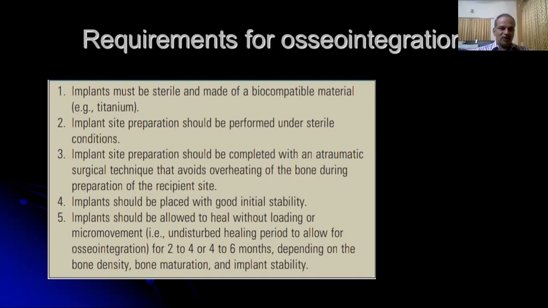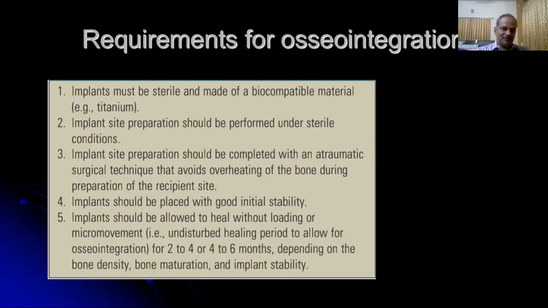Implant site preparation should be completed with an atraumatic surgical technique that avoids overheating of the bone during preparation of the recipient sites. It's very important to use the proper equipment, such as a physio dispenser, which will control the feed as well as the torque and provide saline irrigation. The implant site should be prepared in an incremental and progressive manner.